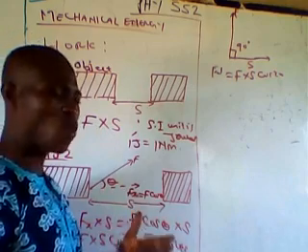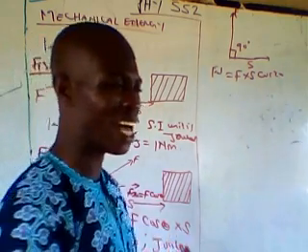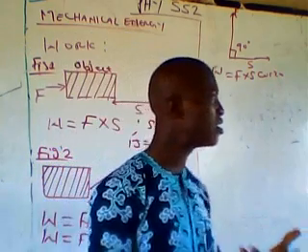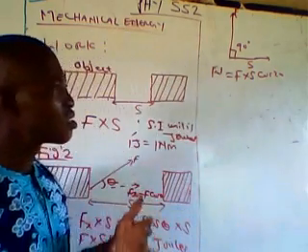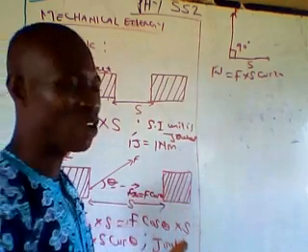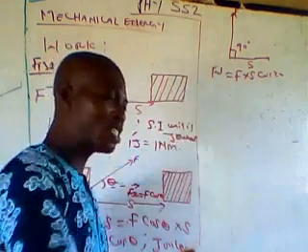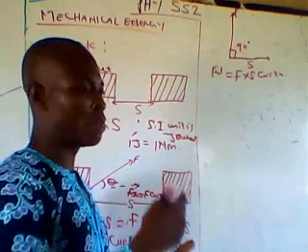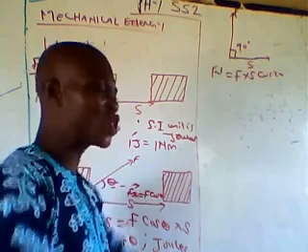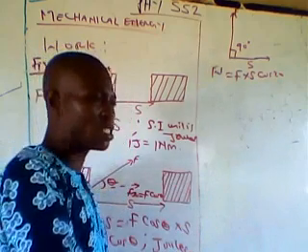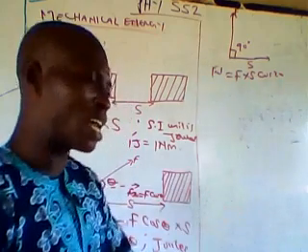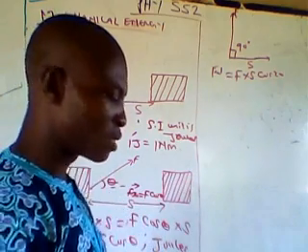Now, work can also be redefined as a measure of the transfer of energy between one body and another body. A measure of the transfer of energy stored in one body to another body.